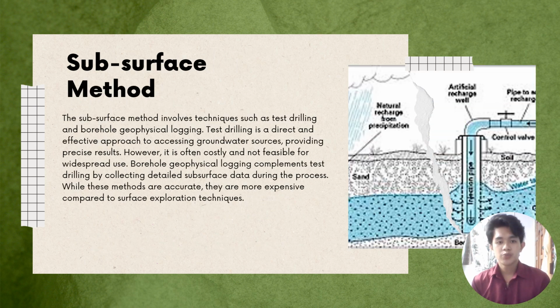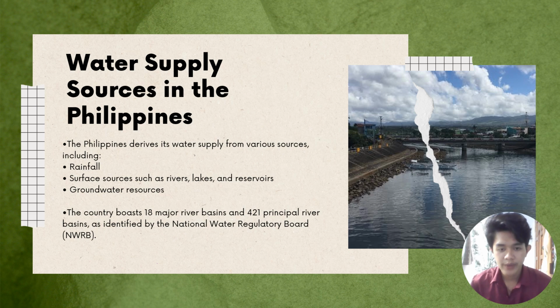Let's move on to subsurface method. This method is very expensive because it uses machinery to drill from a specific location just to locate underground water sources. And there are various sources of water supply in the Philippines, and one of them is rainfall, surface sources such as rivers, lakes, and reservoirs, and also groundwater resources. The country boasts 18 major river basins and 421 principal river basins as identified by the National Water Regulatory Board.